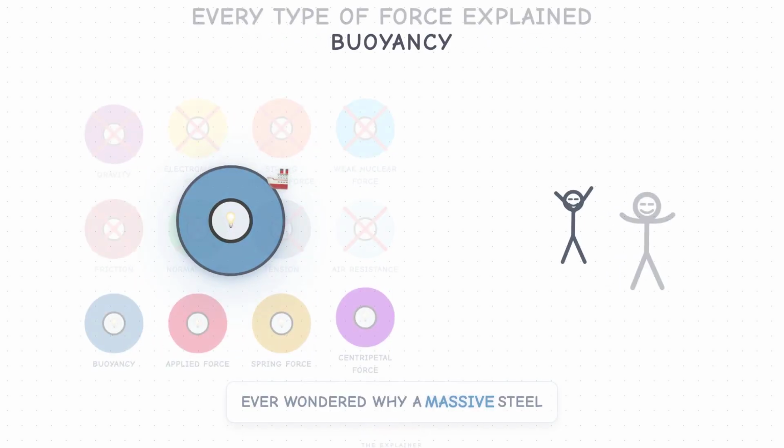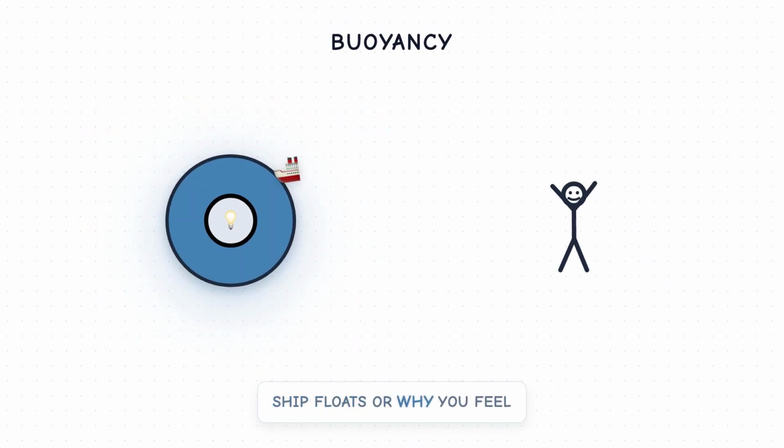Ever wondered why a massive steel ship floats? Or why you feel lighter in a swimming pool? That is thanks to buoyancy. This is the upward force exerted by a fluid, whether liquid or gas, that opposes the weight of an immersed object. According to Archimedes' principle, the buoyant force equals the weight of the fluid the object displaces. If an object displaces enough fluid to match its own weight, it floats.